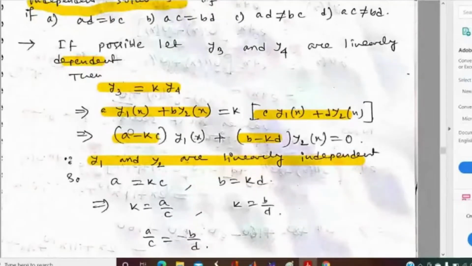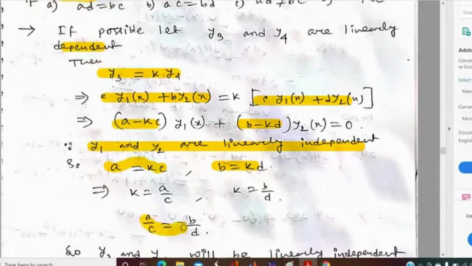So a minus kc equals 0, which gives a equal to kc, and b minus kd equals 0, which gives b equal to kd, and we will get a by c equal to b by d.